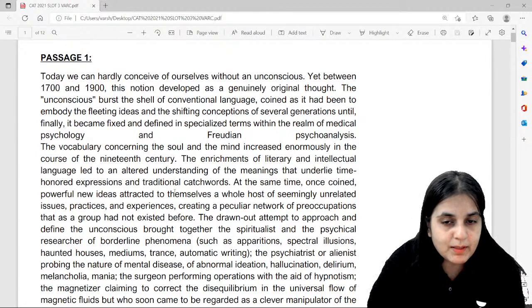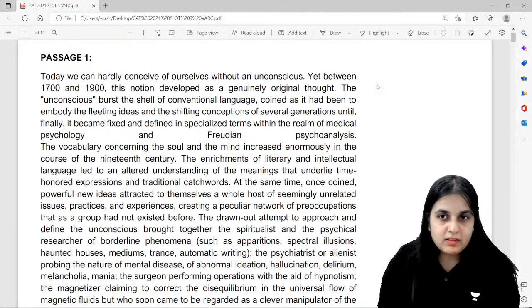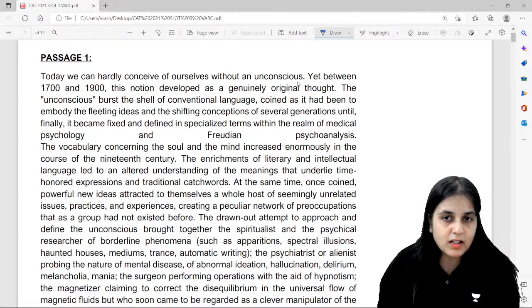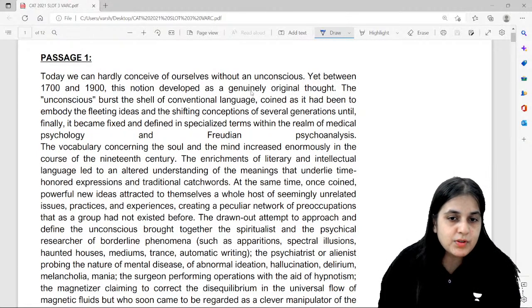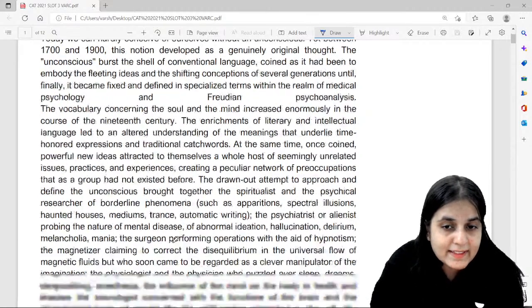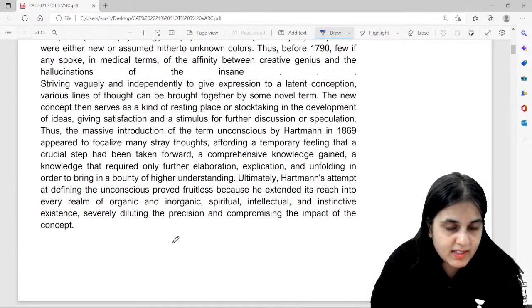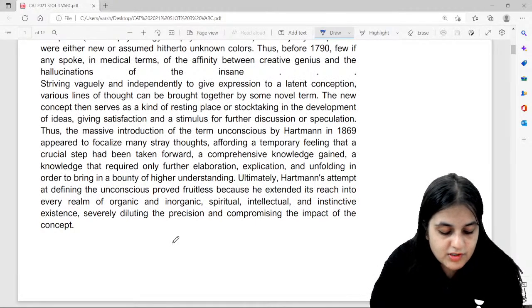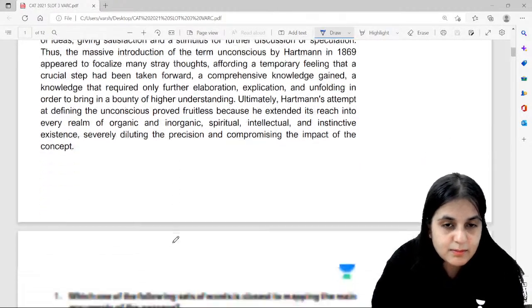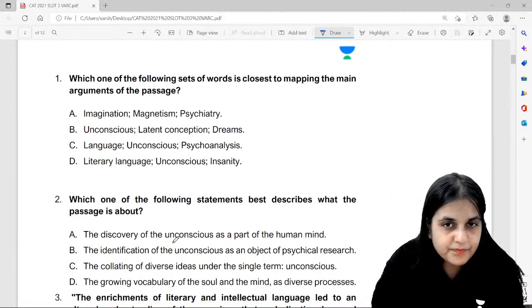So here is the paper on your screen. Now see guys, first let's analyze the paper and see what the IIMs have done. Now if you look at the first passage here, today we can hardly conceive of ourselves without an unconscious, yet between 1700 and 1900 this notion. So you understand that this is a completely abstract passage. Yes or no, this is an abstract passage guys. Yes, the conscious, the unconscious. Yes, this is completely an abstract passage.